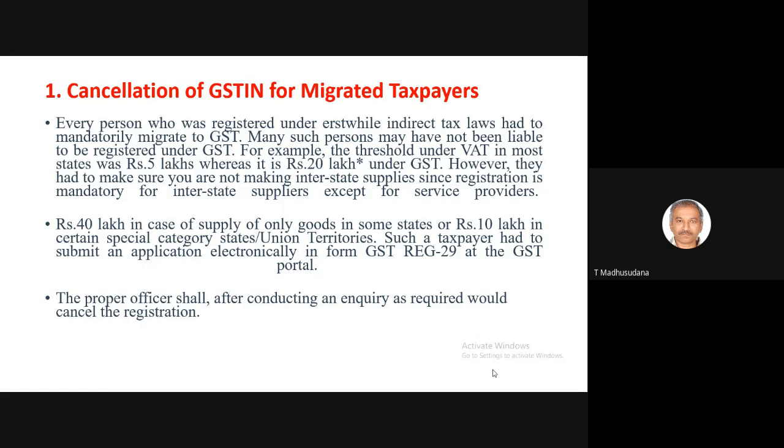That's called a migrated taxpayer. So migrated taxpayers can cancel their registration. Every person who was registered under erstwhile indirect tax laws has to mandatorily migrate to GST.